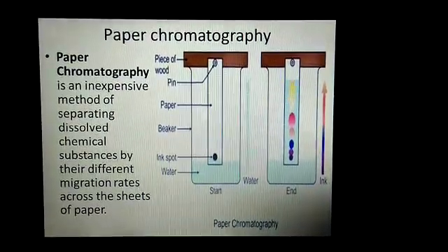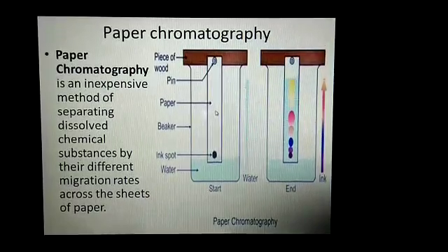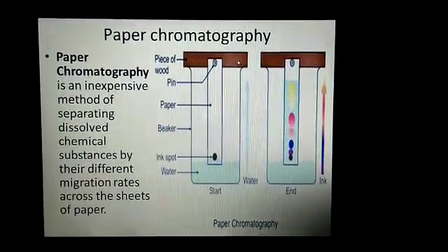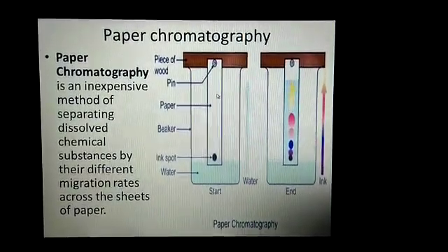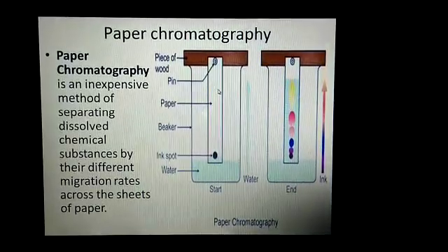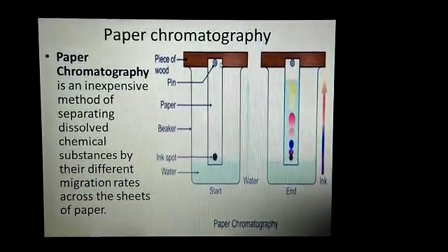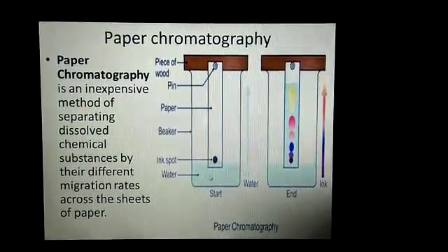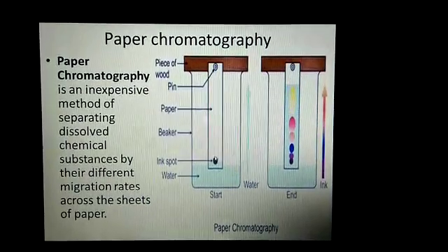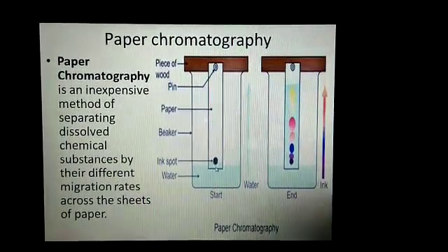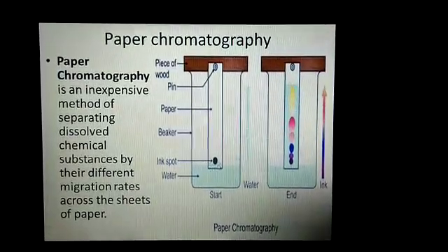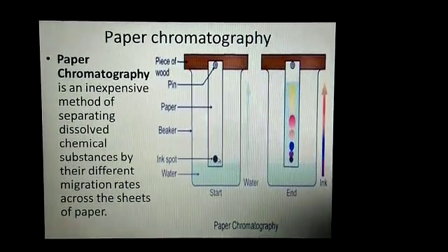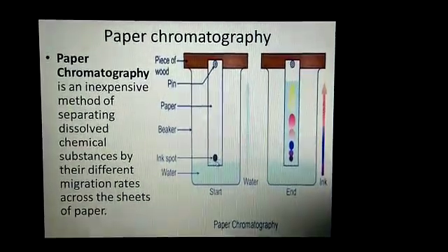As you can see in the picture, this is filter paper, cellulose filter paper. You have seen it in the chemistry lab, and this is a piece of wood. This cellulose filter paper, you need to first take it in a strip form and tie it with the piece of wood and immerse it in the solvent. That can be water also. And in the filter paper, you need to mark a margin with the help of a pencil, and on that line, or in that margin only, you put the mixture in a small dot form.